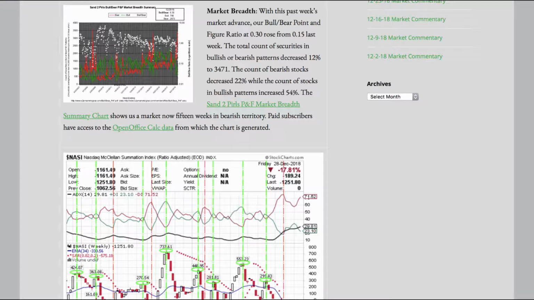The total count of securities in bullish or bearish patterns decreased 12% to 3,471. The count of bearish stocks decreased 22%, while the count of stocks in bullish patterns increased 54%. The Pirls P&F Market Breadth Summary Chart shows us a market now 15 weeks in bearish territory.